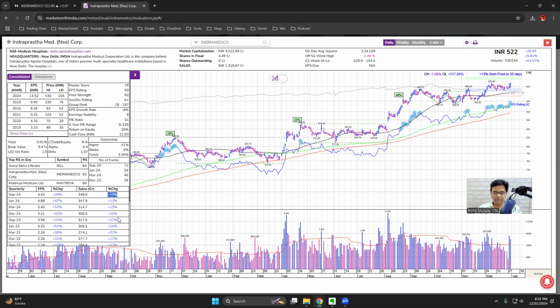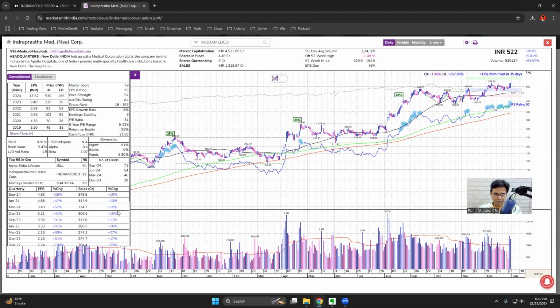But my concern is decelerating sales growth for the last 3 quarters, decelerating earnings growth for the last 3 quarters, and EPS minimum criteria does not meet our threshold. Sales latest quarter minimum criteria does not meet our threshold. We want sales latest quarter to be minimum 25%. We want EPS latest quarter growth to be minimum 40%. So this number should be minimum 40%. This number should be minimum 25%. Both conditions are not satisfied.